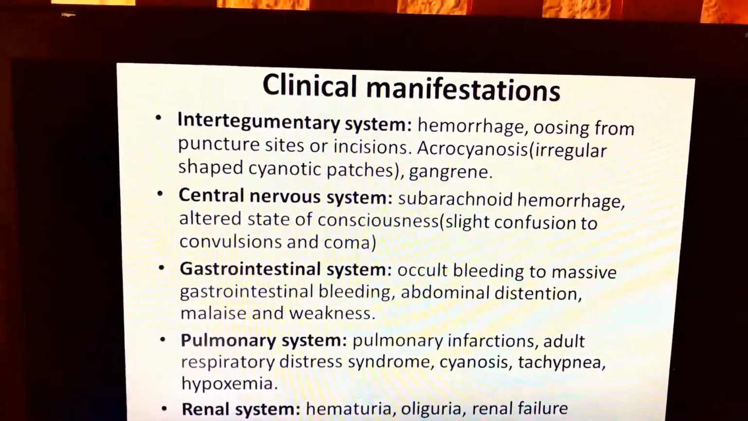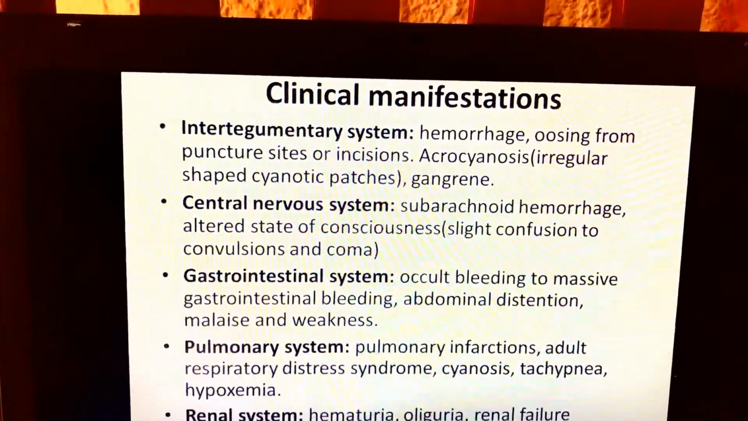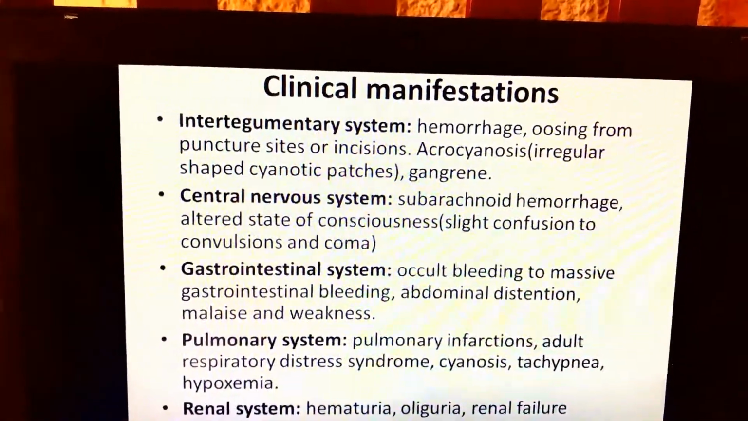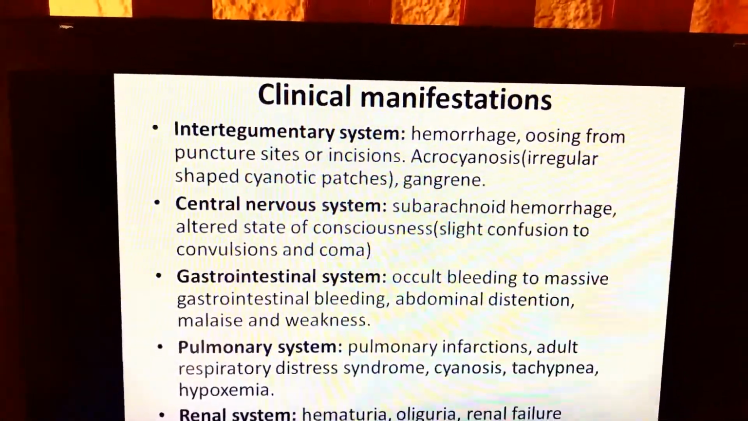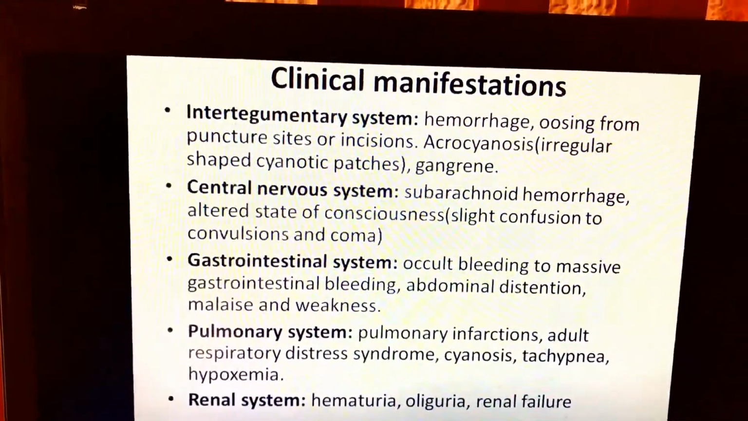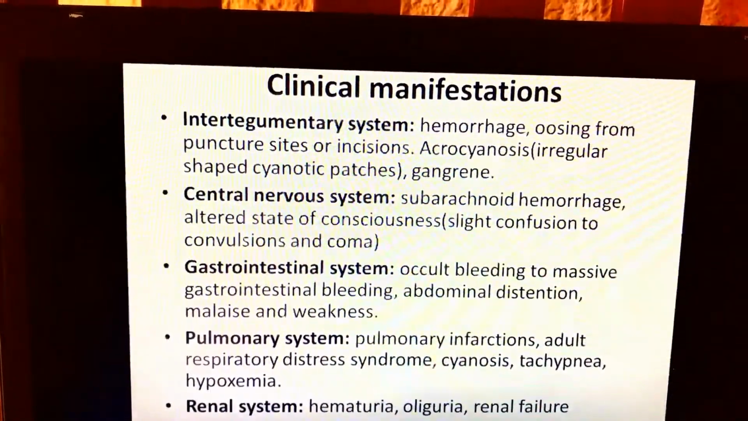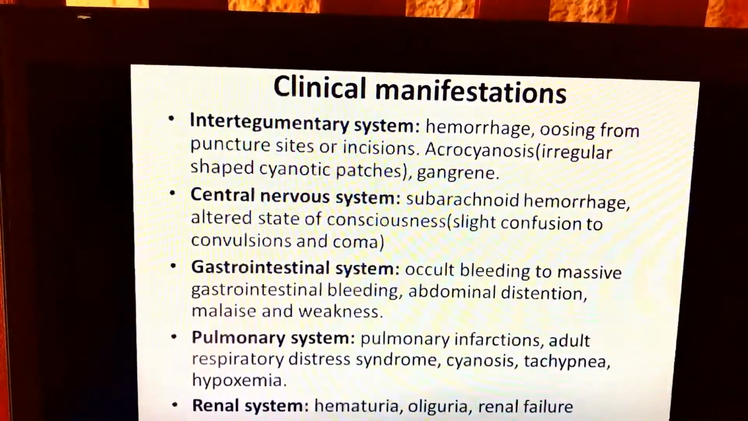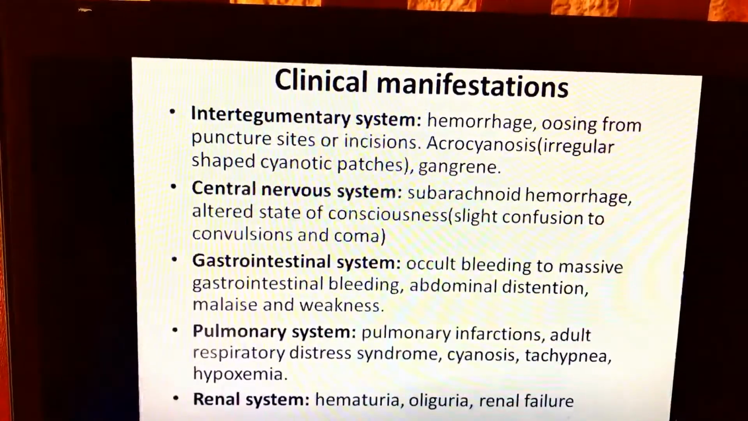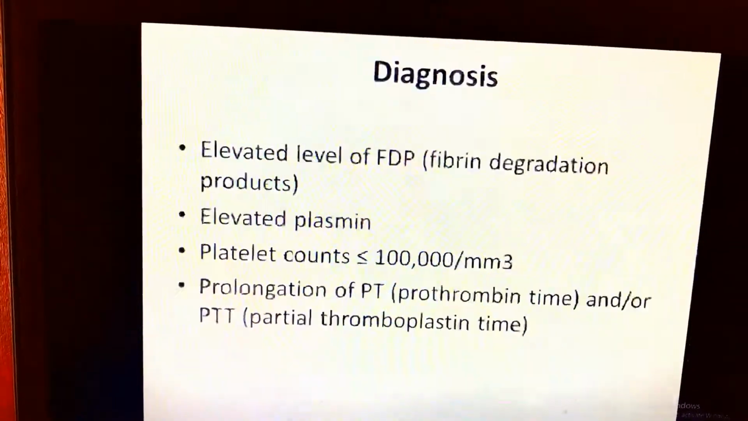The clinical manifestation of DIC is a problem because it affects many systems. It can have a clinical manifestation for all systems. In the integumentary system, we have hemorrhage arising from puncture sites or incisions. Central nervous system, subarachnoid hemorrhage. Gastrointestinal system, occult bleeding to massive gastrointestinal bleeding, abdominal distension, malaise and weakness. Pulmonary system, pulmonary infarction, adult respiratory distress syndrome, cyanosis, tachypnea, hypoxemia.